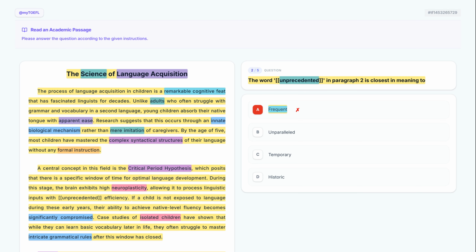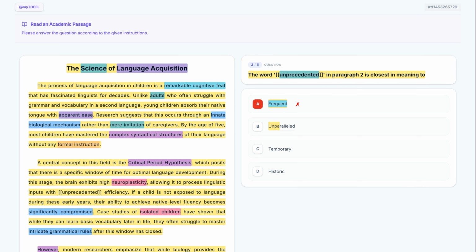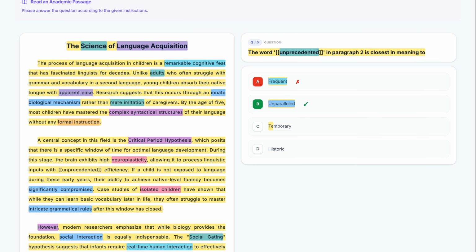Now, let's examine option B, unparalleled. This is a strong match. Unparalleled captures the idea of something being without equal, which fits perfectly with the high neuroplasticity described in the text. Let's keep this. Here's option C. Let's break it down. Temporary. While the critical period is a window of time, the word unprecedented describes the quality of the efficiency, not its duration. Therefore, temporary is incorrect.